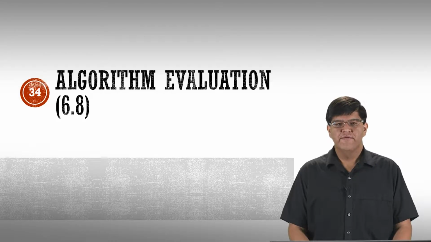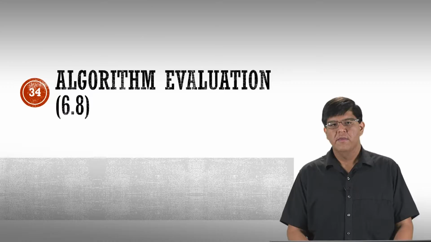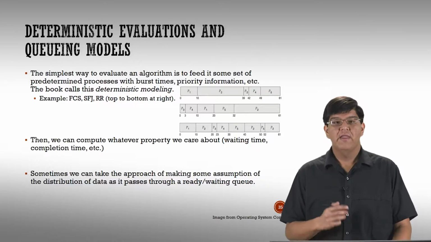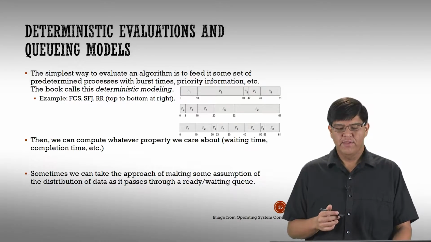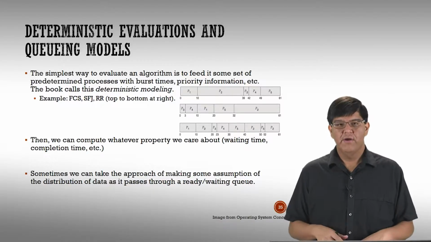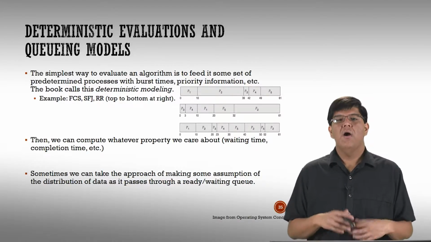In this video, I'm going to briefly discuss the different ways you could evaluate the different algorithms we've been talking about. These should be pretty straightforward. The first idea is some sort of deterministic evaluation. That means that ahead of time, I know what I want to run. I have schedules A, B, C, D, and a set of, say, 100 processes, and I want to know how well they fare.